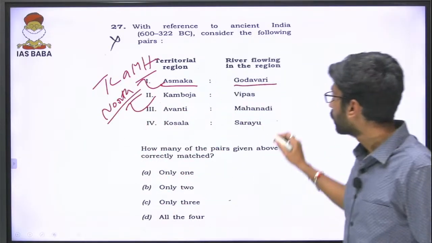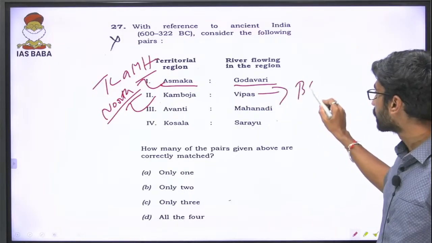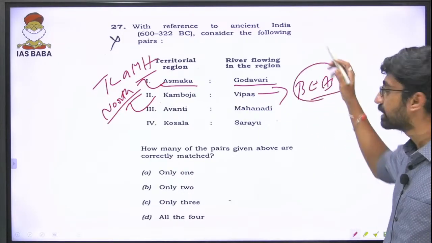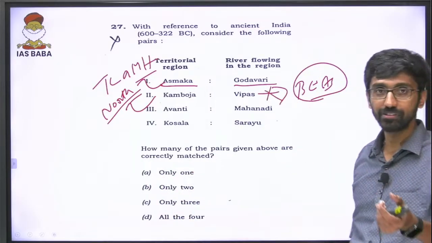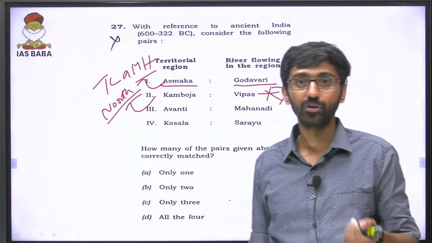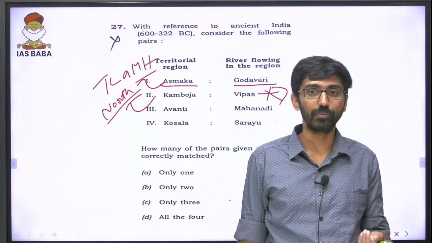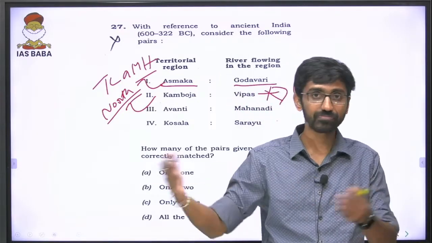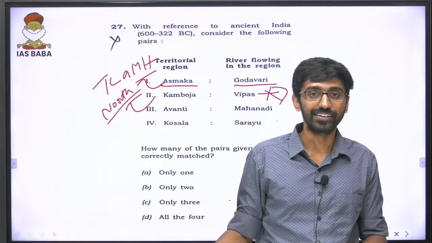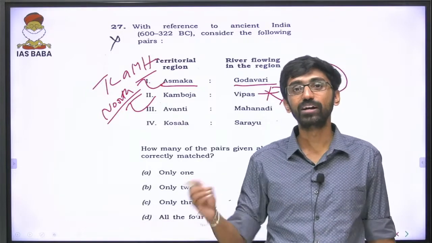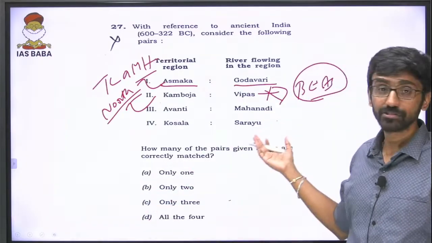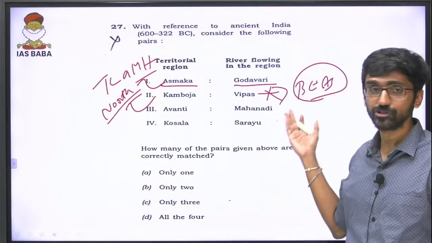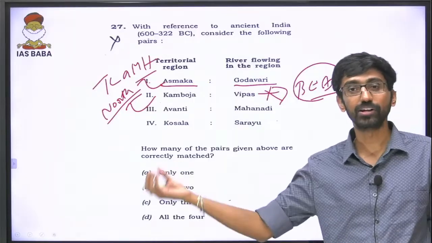Then Vipasa, it is the Beas river. Beas river is further south within the Indus Valley itself. So that could have been eliminated. Again, using geography to solve history. We have talked many times about interlinking of concepts, interlinking of topics. Now interlinking of subjects is happening, geography being interlinked with some of the historical places.